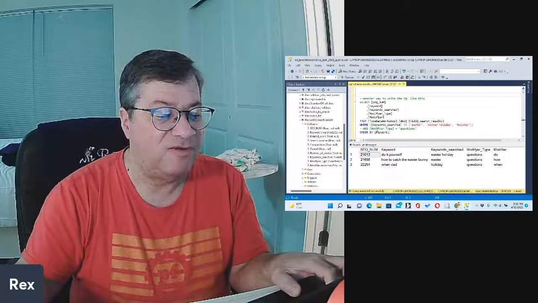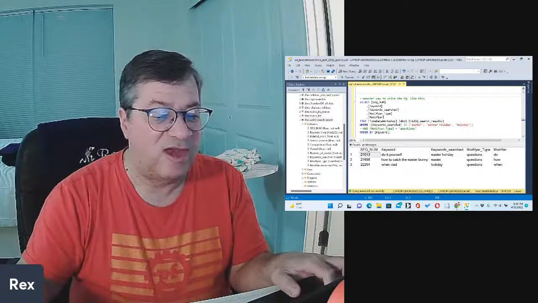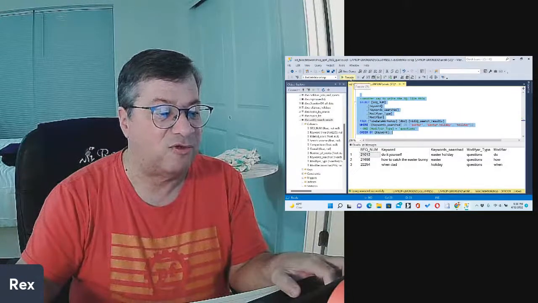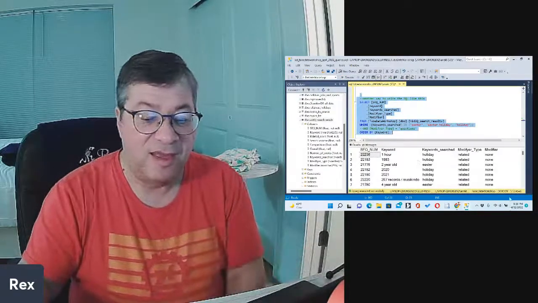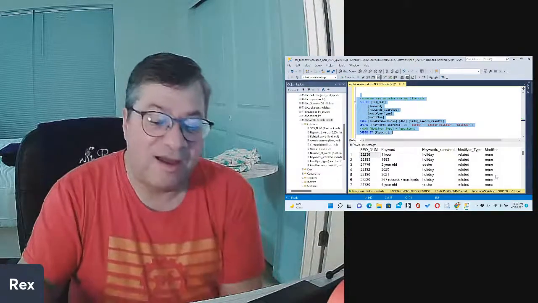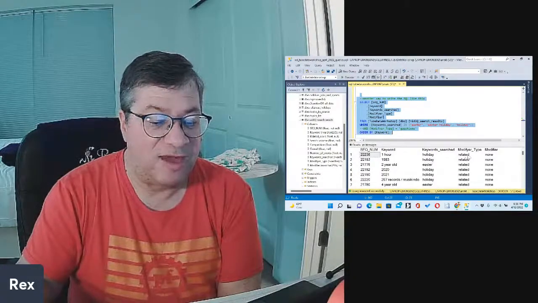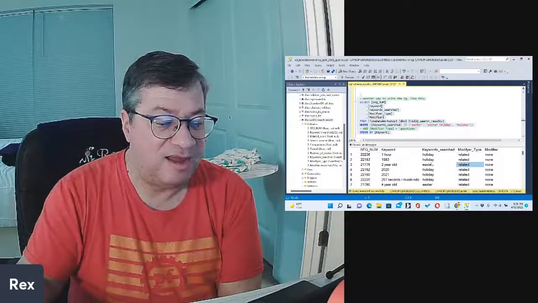So give us everything, and we're going to order by a keyword. So we're going to say, give us everything for these 3 cases of keyword search. Now I'm going to run that. Oh, now I got 512 rows, but I'm getting everything. I'm also getting modifier type is related.